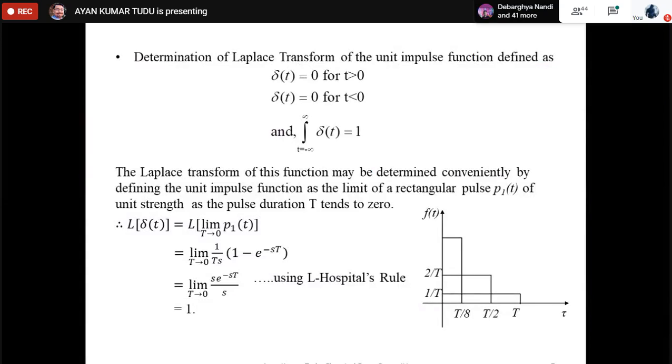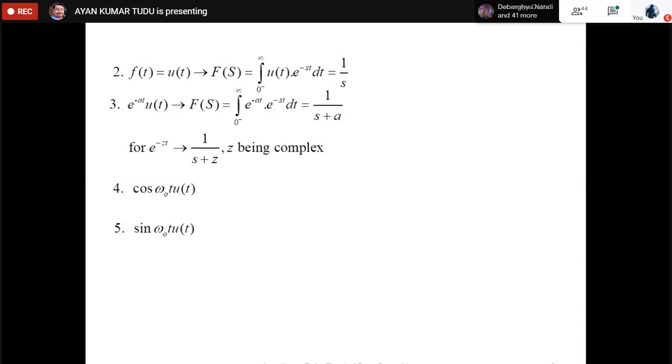Sir, 1 by S. 1 by S, correct. So the answer that we are getting is 1 by S. It's a very simple expression. Similarly, if we are talking about e to the power minus at into ut, the expression we are getting is 1 by S plus a. And for e to the power minus zt, we can write 1 by S plus z, because z is complex.